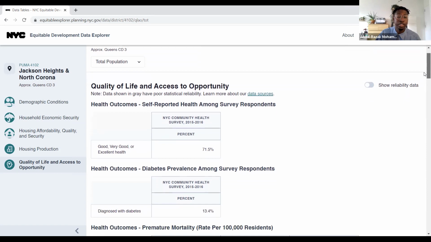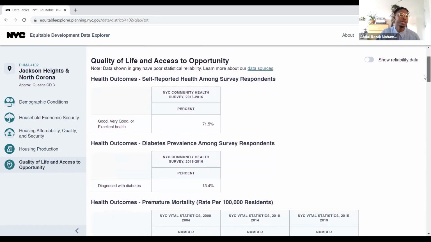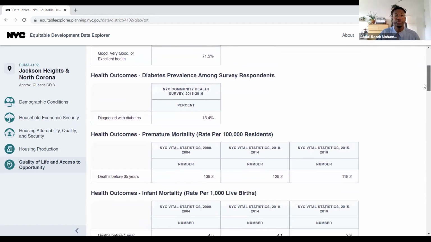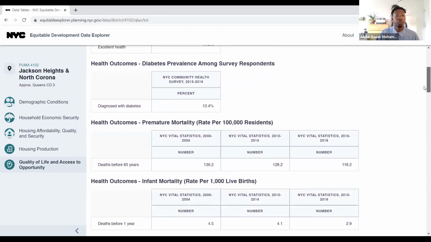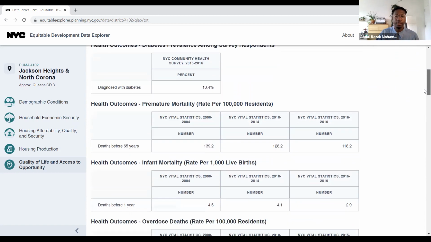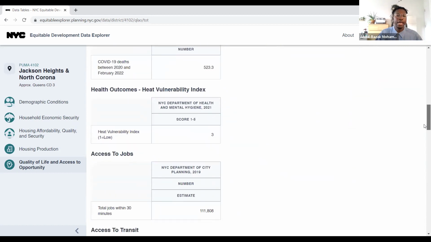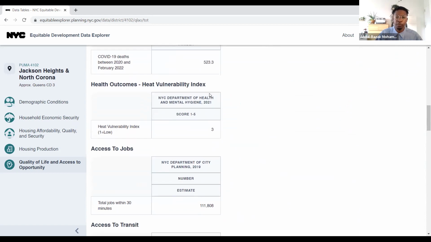The first set of data tables that you'll see here are health outcomes. They're related to things like diabetes and other typical or chronic diseases or illnesses that folks may have, as well as tables on mortality, so premature mortality or infant mortality. And then we have things related to overdose and drug-related overdose deaths and COVID-19 deaths. And then the last health outcomes table here is heat vulnerability, which is an index used to measure the levels of heat that an area experiences, as well as the resources they have to mitigate or deal with that heat.